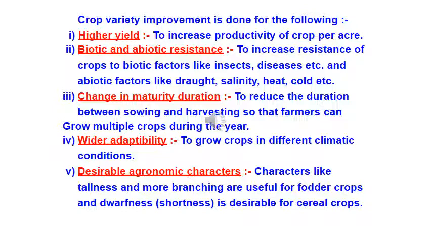But now we have variety which when you sow it in the soil, within few months you are able to harvest it. That means in a year you are able to grow two crops, minimum two crops, and many a times it is three crops also. That's called crop rotation, right? So here maturity duration should be less, right? So when we sow the seed, within few months we should be able to harvest it also, so that we are able to earn more money.